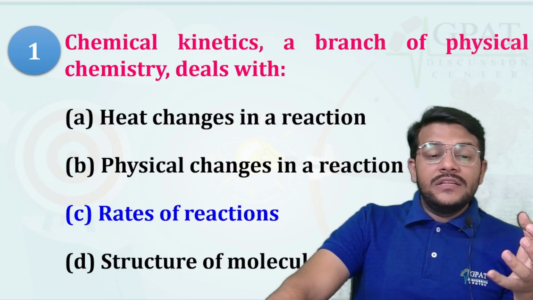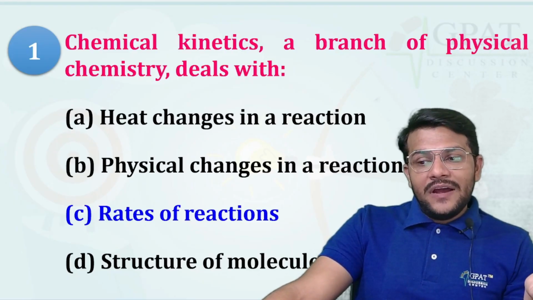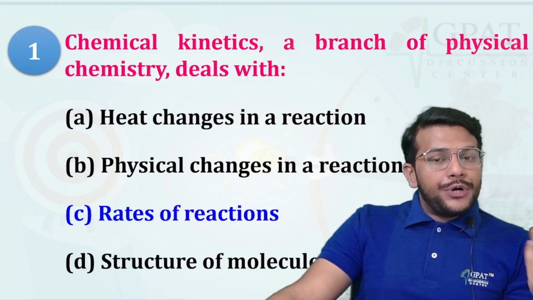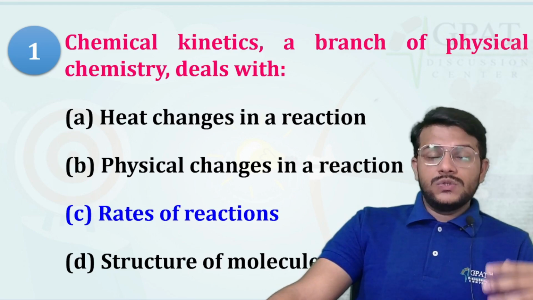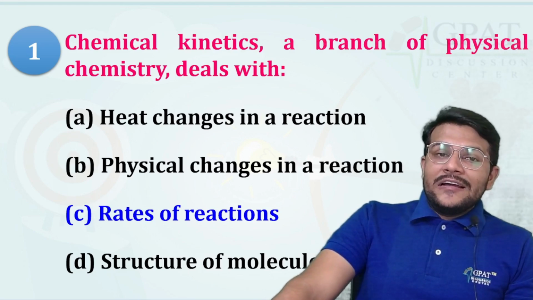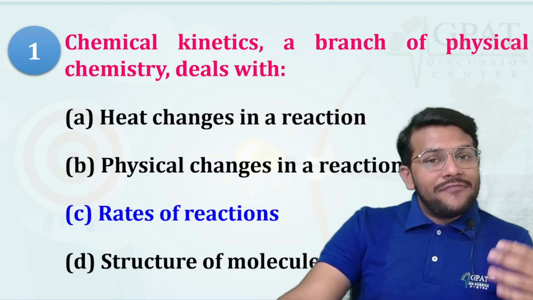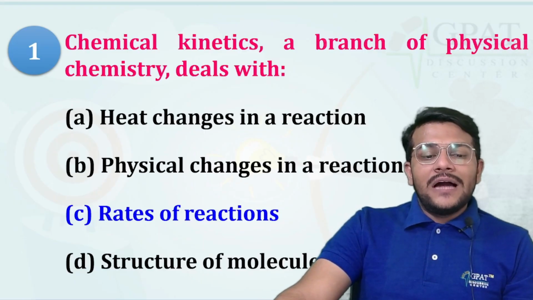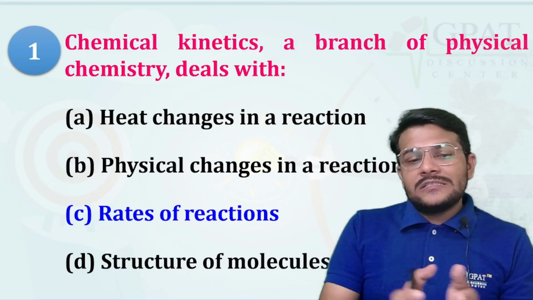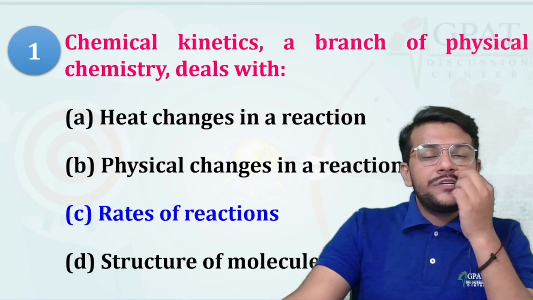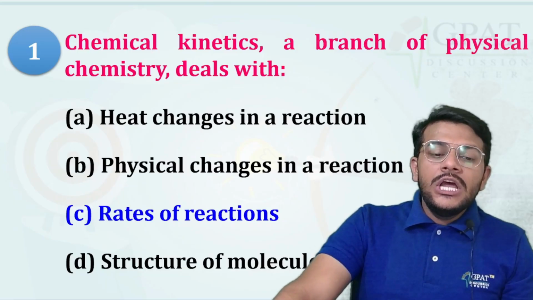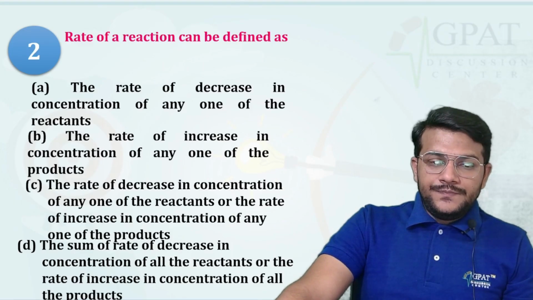Here in the chemical kinetics, we are discussing about the zero order reaction, first order reaction, second order reaction, pseudo first order reaction, pseudo zero order reaction, and Arrhenius concept is also there. Half-life concept is also there in the chemical kinetics. So first, the chemical kinetics dealing with the rate of the reaction. So it is a branch of physical chemistry that deals with the rate of the reaction.